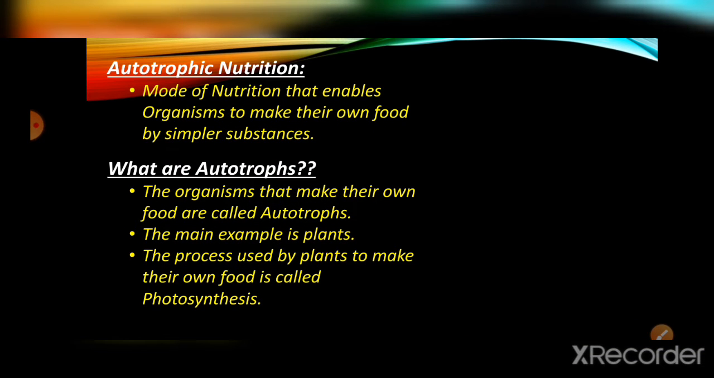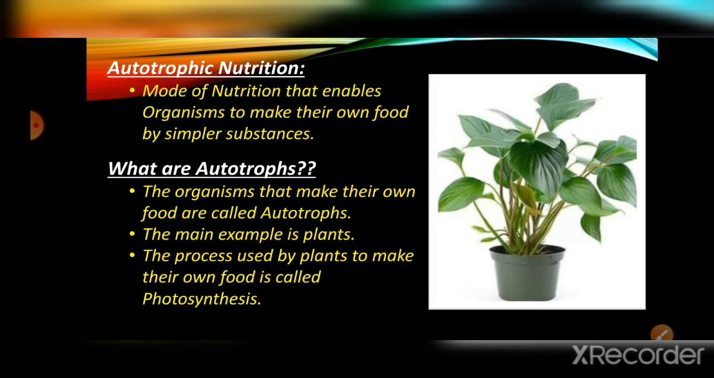So now autotrophic nutrition. I have said before, right? Autotrophic mode of nutrition is that it enables organisms to make their own food. By using simpler substances, they can make their own food. So this is called autotrophic nutrition. So what are autotrophs? The organisms that can make their own food are called autotrophs. So the main example here is plants. Plants are the most major example that can make their own food. So they are the main example of autotrophs.